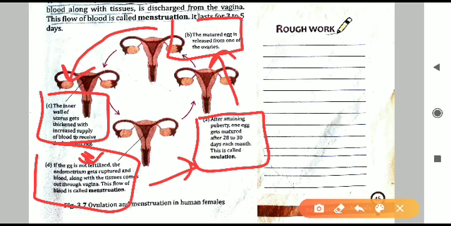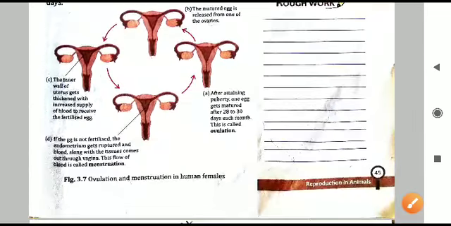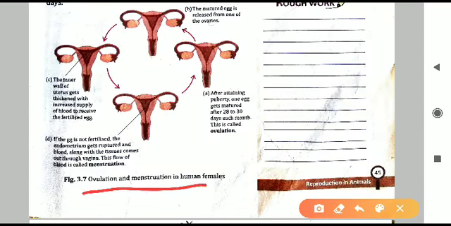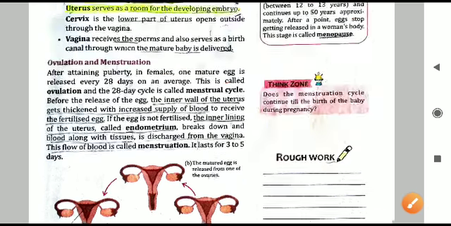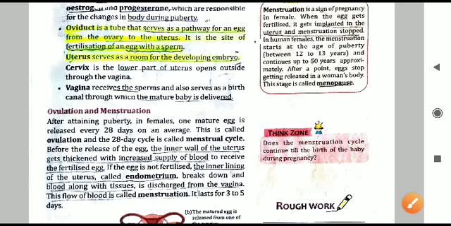The central part of the diagram, that is the female reproductive diagram, you are already drawing, so don't draw that here. So this diagram heading you will write as ovulation and menstruation in case of human females. I hope it is clear to you. So let us see this in detail now.